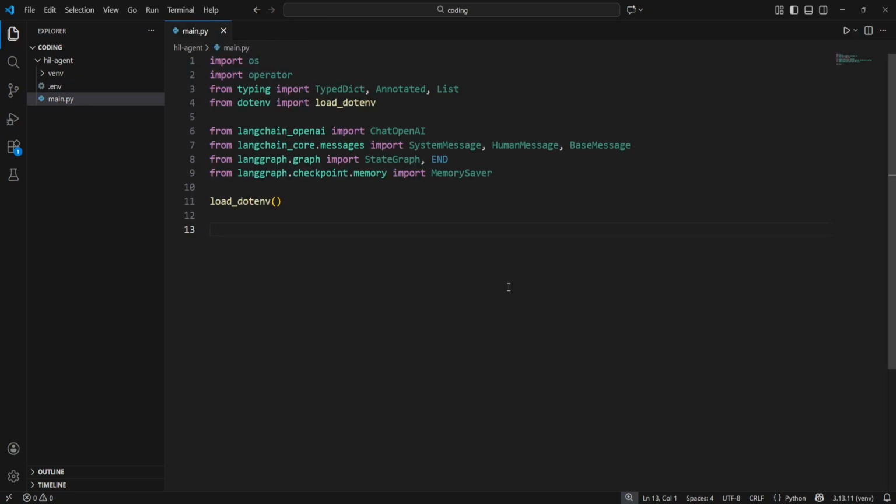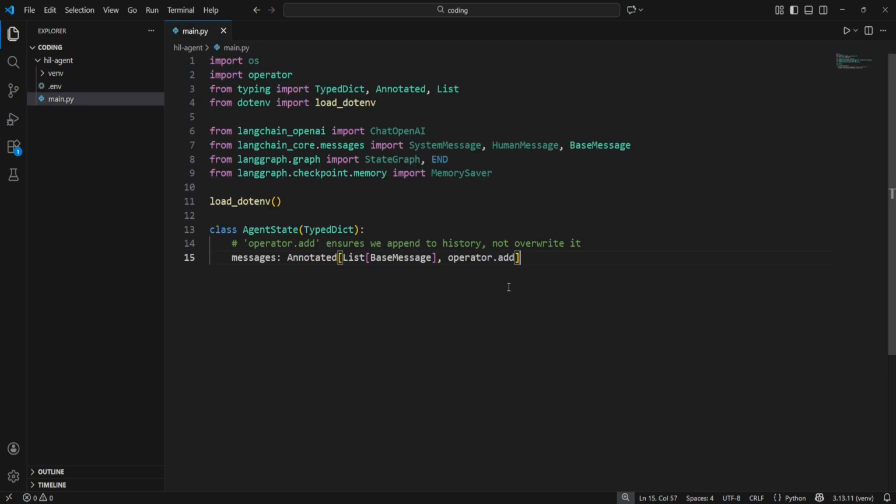Now we model the brain. We create a class called AgentState. We use TypedDict to enforce a schema. Look closely at the messages key. We use Annotated with operator.add. In standard Python, assigning a value usually overrides it. In LangGraph, this operator tells the state machine to append new messages to the existing list. This ensures our agent remembers the full conversation history even after we interrupt it.